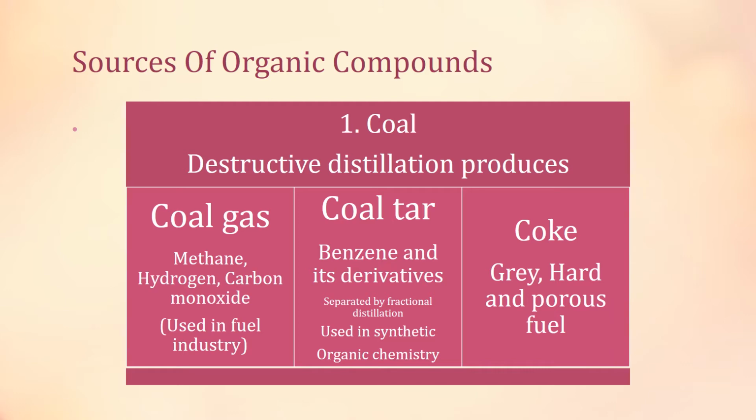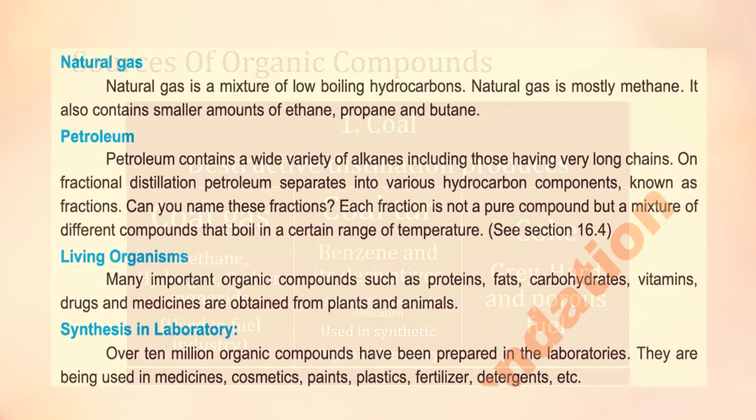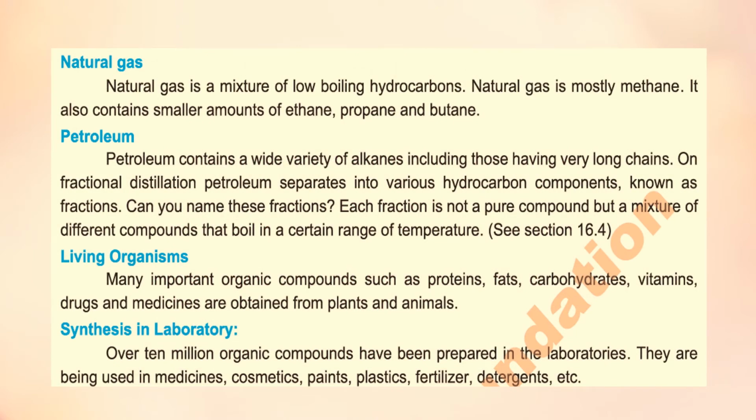This coke is a grey, hard and porous fuel. Other sources of organic compounds are natural gas. This natural gas is a mixture of low boiling hydrocarbons. Low boiling hydrocarbons means hydrocarbons which boil at very low temperature. Natural gas is mostly methane along with small amounts of ethane, propane and butane.